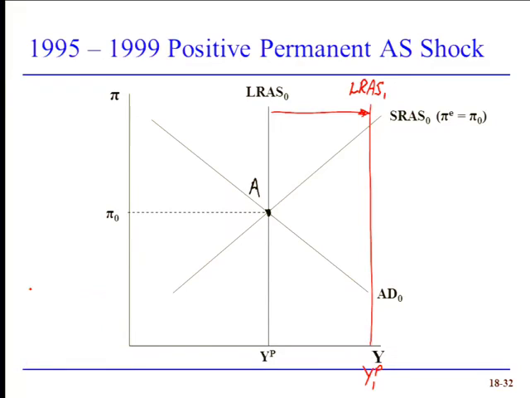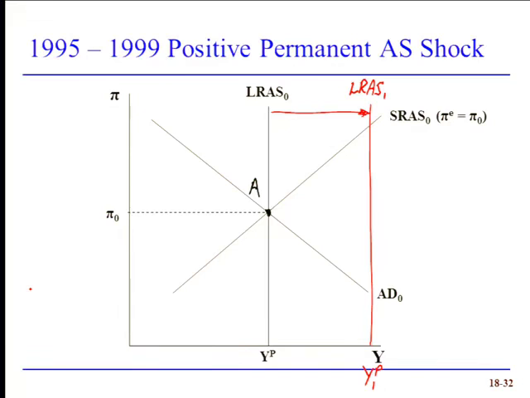So easy way to think about this is we're going to become more productive in the long run. Guess what? We can't become more productive in the long run if we're not also at least a little bit more productive in the short run. Right? Whatever these changes are that are taking place that's boosting long-run total factor productivity is likely to have at least some small positive effect on productivity in the short run. An increase in total factor productivity means the cost of production at any given level has gone down.